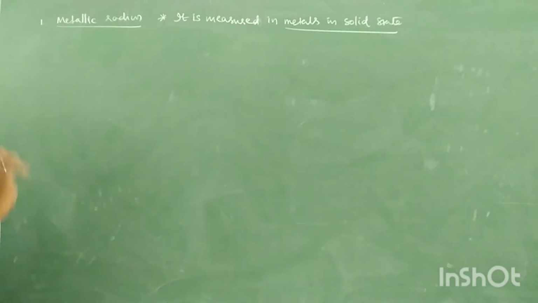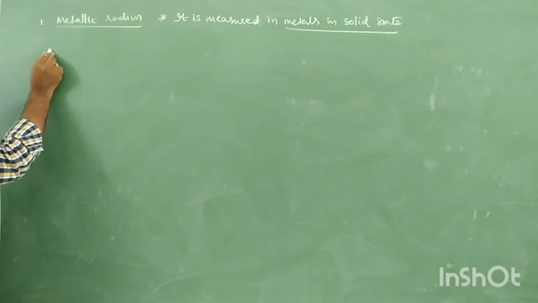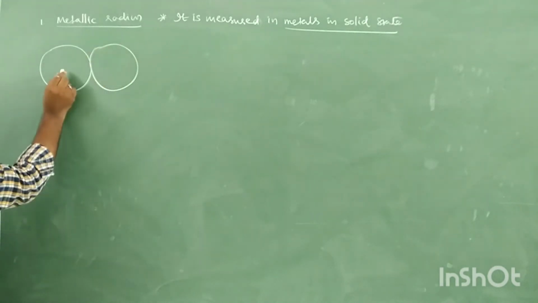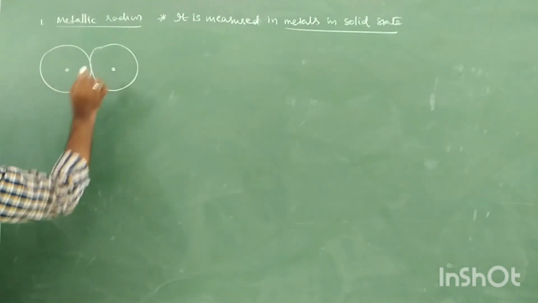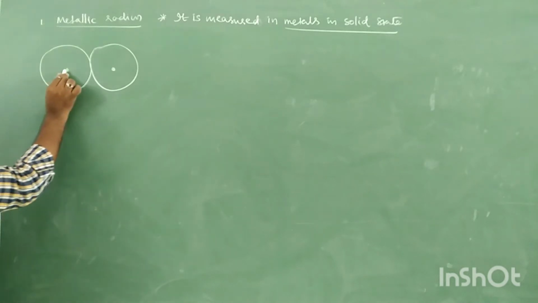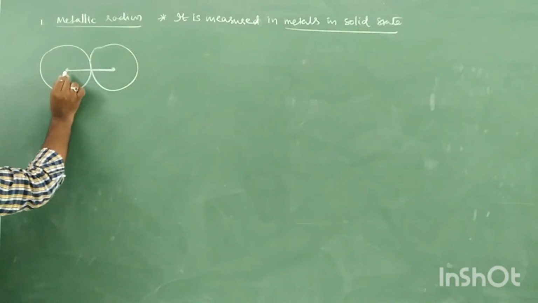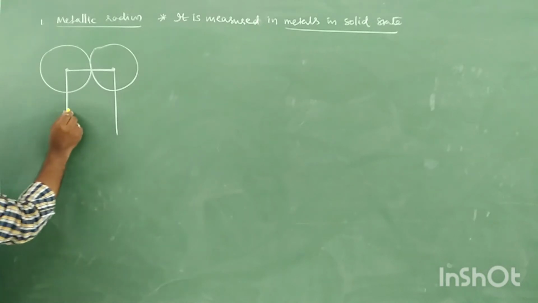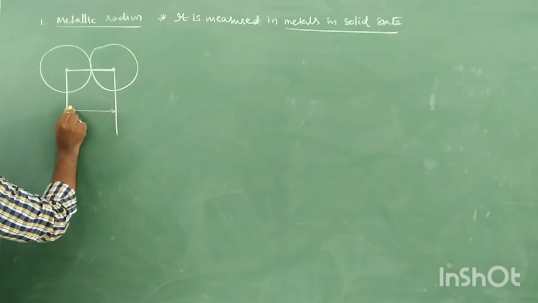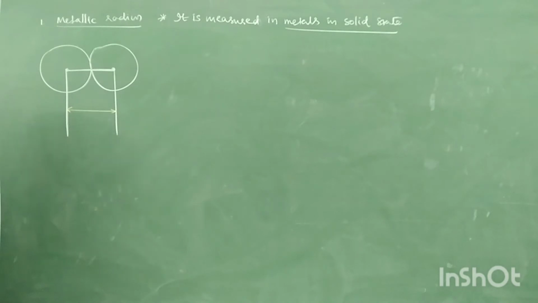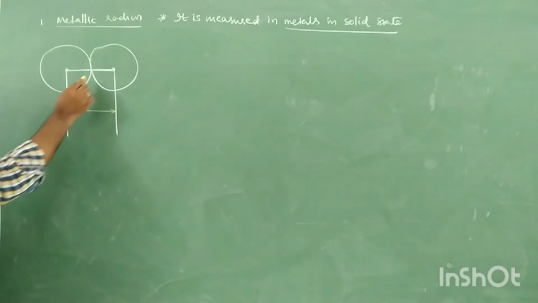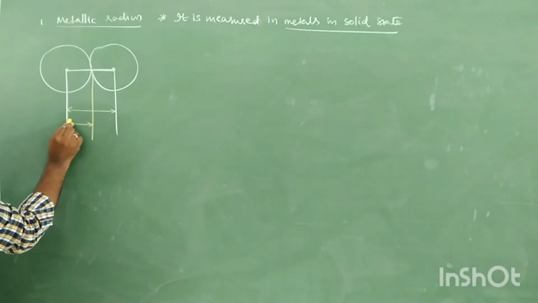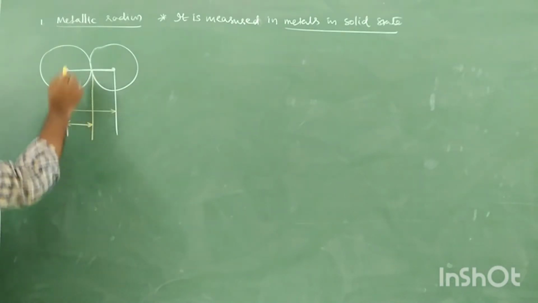Okay. Next, the definition is very simple. Just imagine there are two metal atoms here. This is the nucleus of the two atoms. Then this distance is called what? Internuclear distance. This internuclear distance you can measure by different methods. Now the half of the internuclear distance is nothing but what?